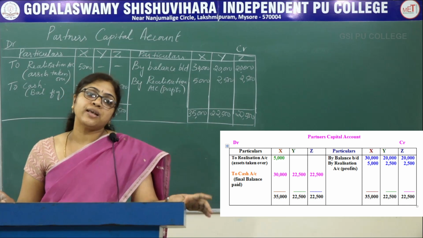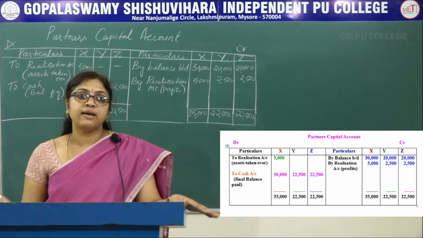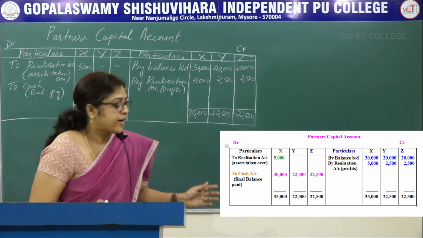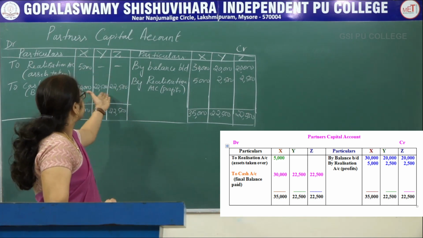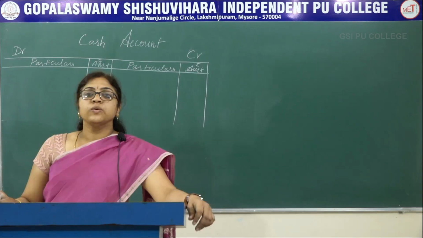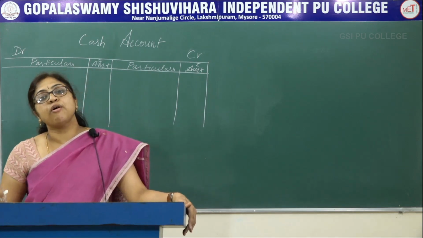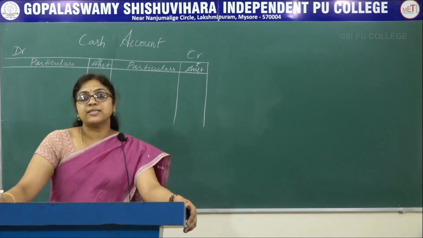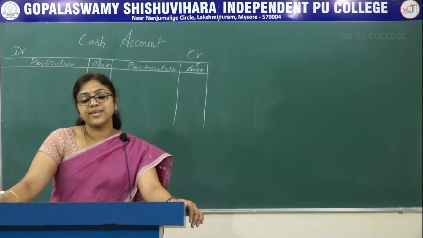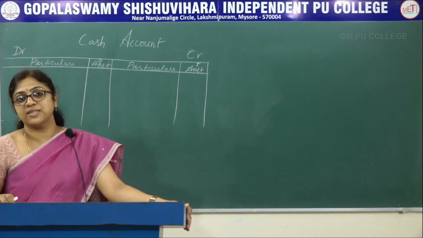So after ascertaining the amount due to the partners, their account has to be settled. While settling, first you have to pay any partner's loan if there is one, then finally whatever balance has arrived in the partner's capital account has to be paid. So the cash or bank account shows the final settlement of partners' claims, as all the cash transactions result in closure of the firm's business.